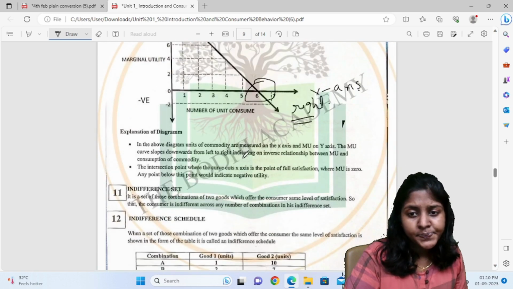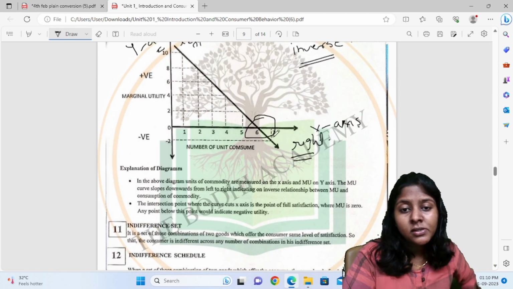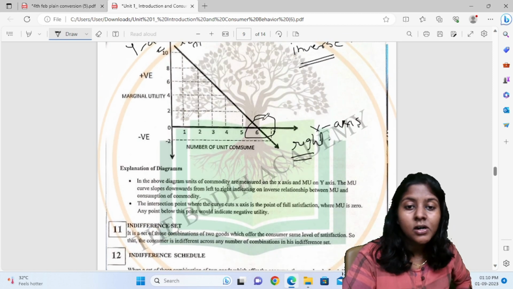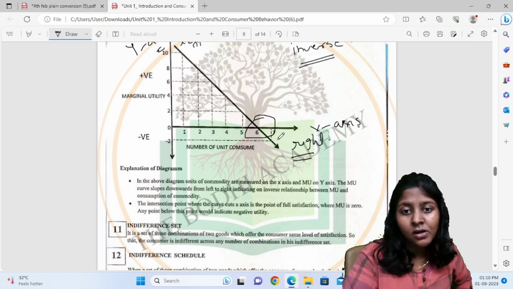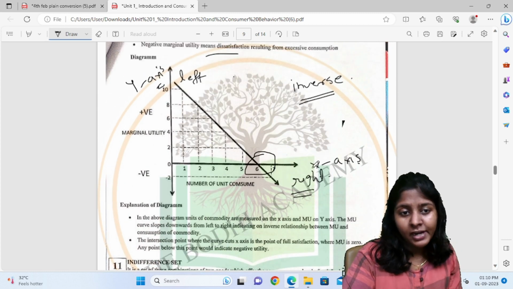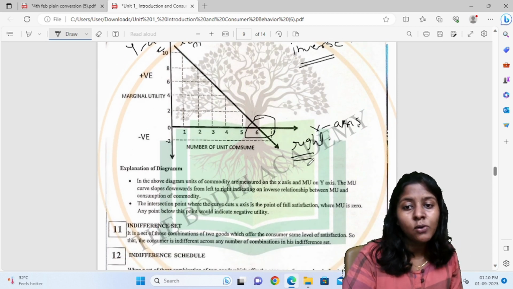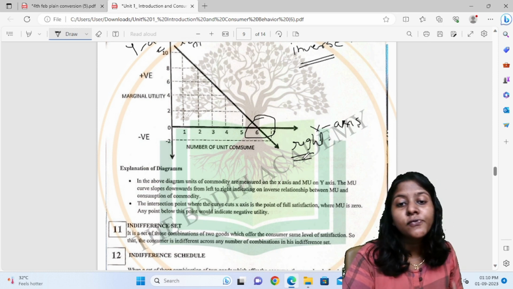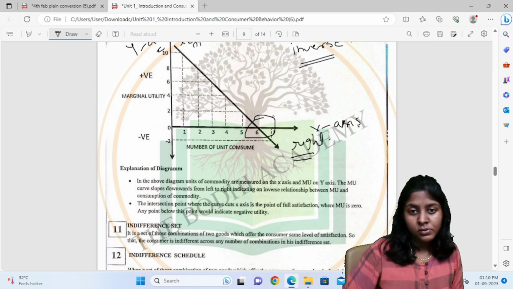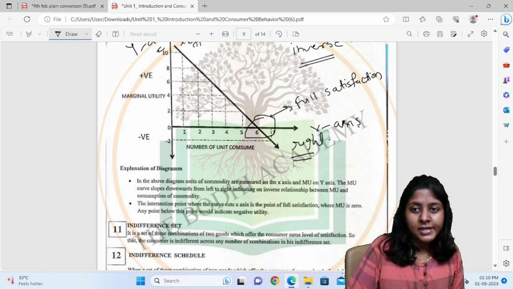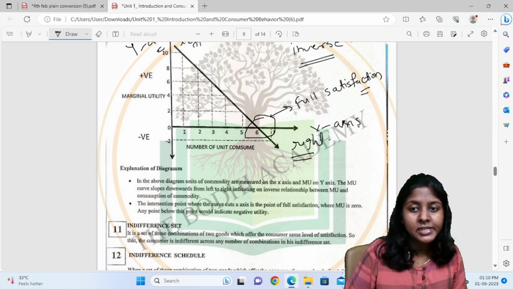So we got the intersection point where the curve cuts the x-axis. The curve coming from left to right is cutting the x-axis, so this is the point of full satisfaction where our marginal utility is 0.